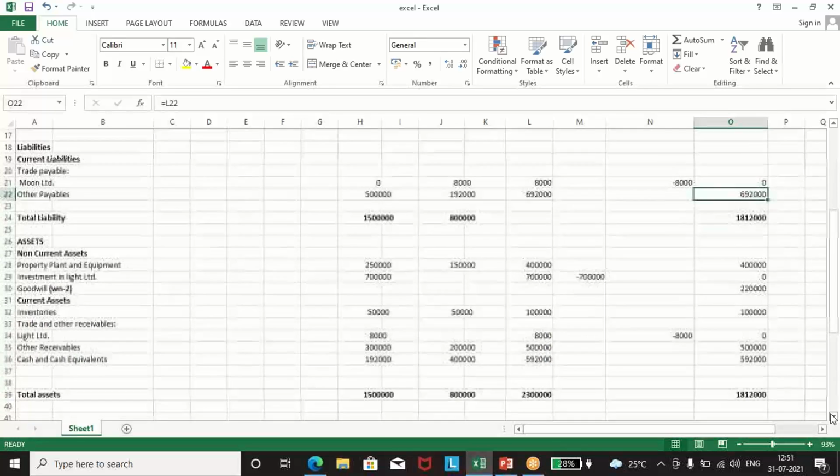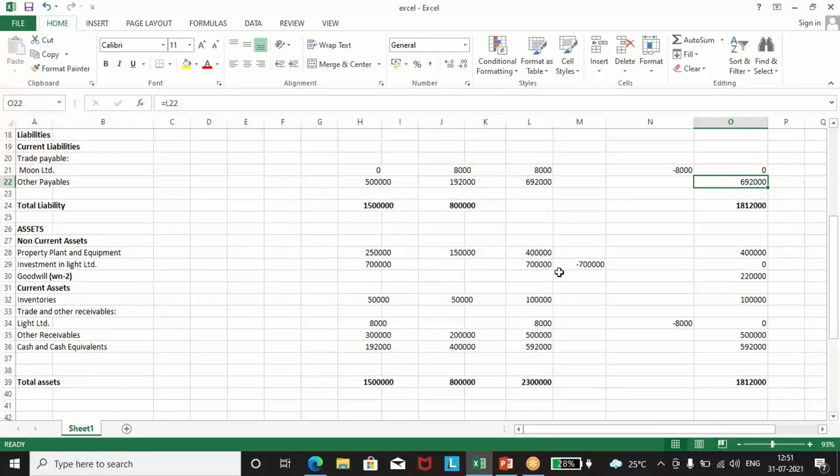Similarly, on the asset side, we'll just add all the assets. Investment will not be coming, so we have taken 0. And goodwill we have calculated, 2 lakh 20,000. Remaining items will just be added. And trade receivables, intra-group transaction, as we have seen, trade payable and trade receivable will not be coming, so we have taken 0. So the total of the asset side is 18 lakh 12,000, and liabilities also 18 lakh 12,000. So this is how the consolidation is done. Thank you.